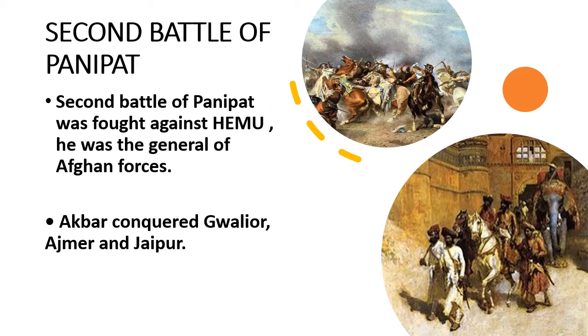The most significant event in the history of the Mughal era, the Second Battle of Panipat. The Second Battle of Panipat was fought against Hemu. He was the general of Afghan forces. He conquered Gwalior, Ajmer, and Jaipur. At the age of 18 years in 1560, Akbar assumes absolute power.